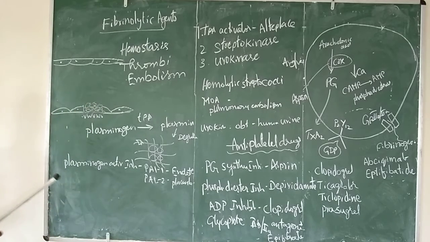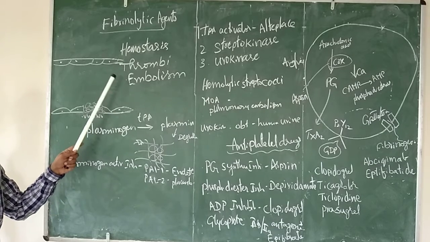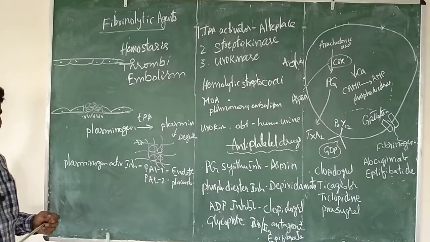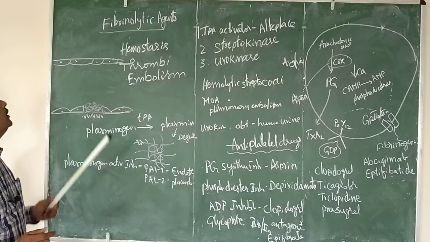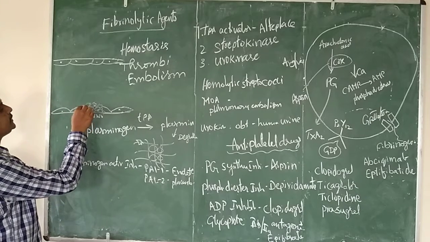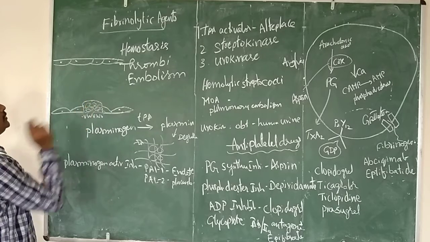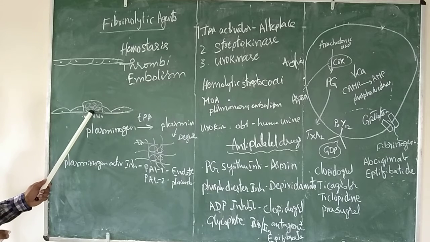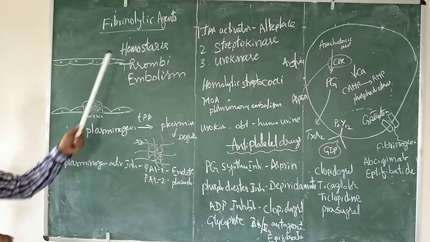Here, first we need to understand the difference between hemostasis, thrombi and embolism. Though these terms are similar, the function and the property change, depending. So for example, in hemostasis, there is damage to the epithelium cells that causes plugging of this particular area. This is called hemostasis, which will inhibit the flow of the blood. So that is called hemostasis.